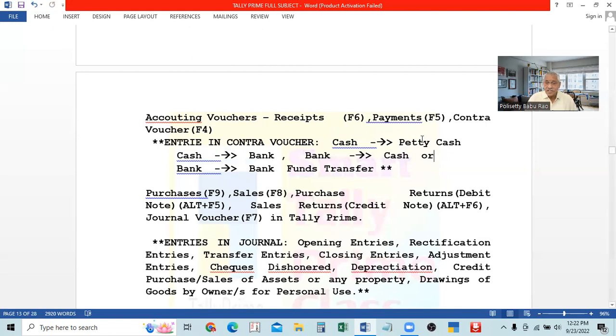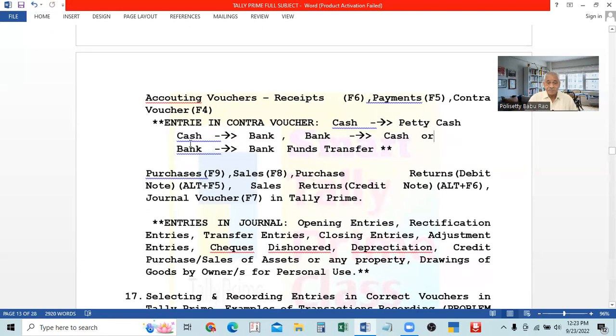So there is another one, petty cash. There is a cash account also. Cash account is the main account, and a petty cash account will be there. So whenever you are making payments or receiving amounts within the organization itself, for example cash to petty cash, the cash amount is paid to petty cash. The money is not going out. The money is inside itself. One person, the head cashier, is making the payment, and petty cash is receiving the payment. So the money is in the institution, in the organization.